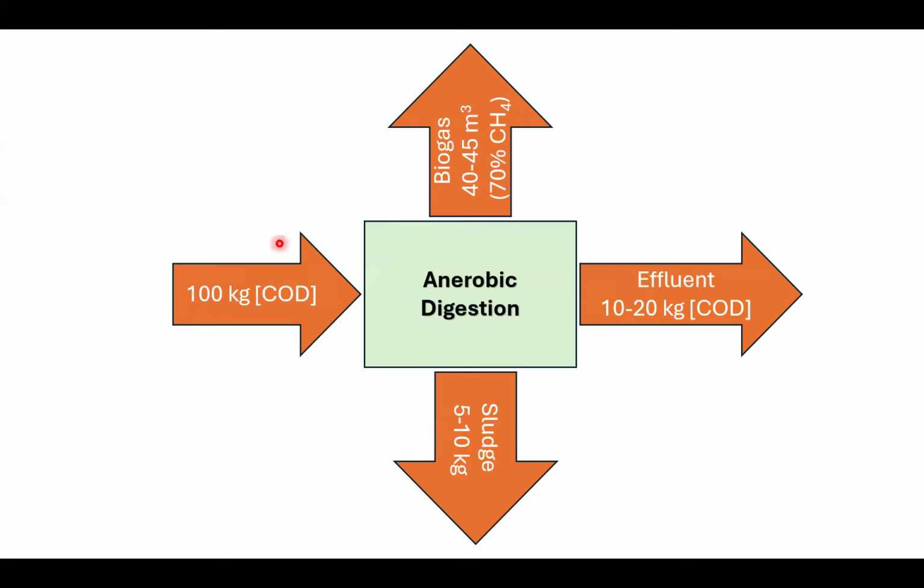Before, we had this kind of mass balance around anaerobic digestion. If we have 100 kilograms of COD going through the anaerobic digestion, you could expect something like 40 to 45 cubic meters of methane, in biogas containing 70% methane, and effluent containing 10 to 20 kilograms of non-biodegradable COD, or COD still not converted to methane, and also sludge of something like 5 to 10 kilograms per 100 kilograms of COD.